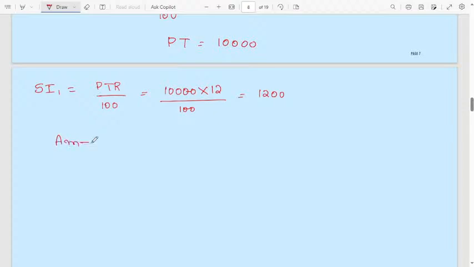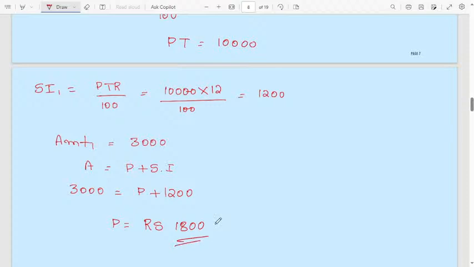Then amount 1 will be 3,000 in the first case. Amount 1 is nothing but A, equal to principal plus simple interest 1. Amount is 3,000, principal we don't know, simple interest is 1,200. Then principal will be equal to rupees 1,800. This is also in terms of rupees.